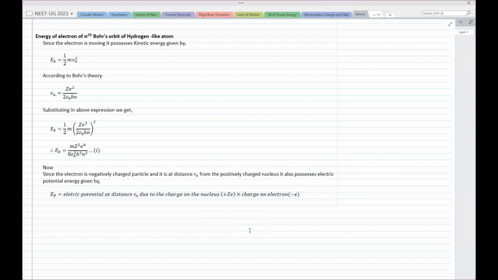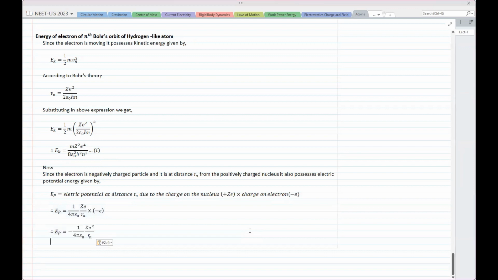Electric potential, we know from Coulomb's law, we have learned all this. So electric potential is calculated as 1/4 pi epsilon naught times charge upon distance. So the charge is Ze, the distance is Rn, and the charge on the electron is minus e. Just put it there and simplify.